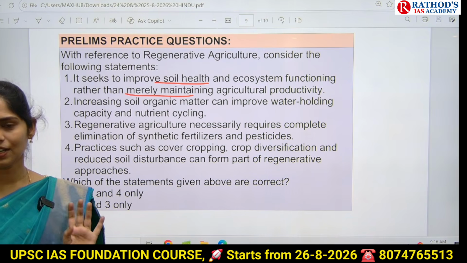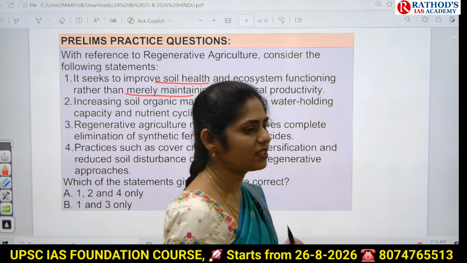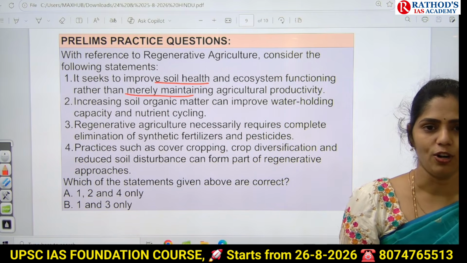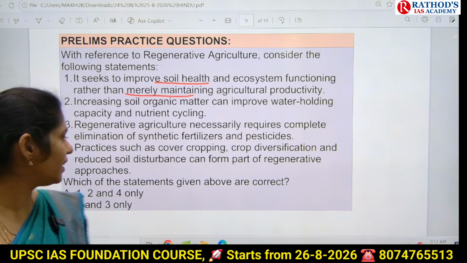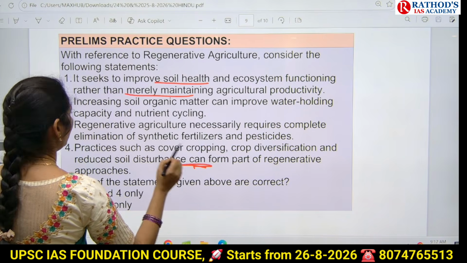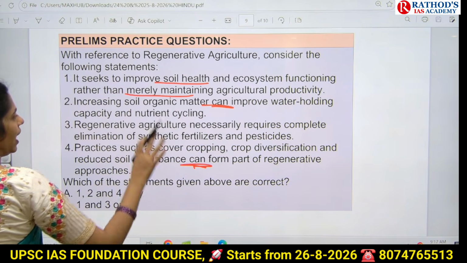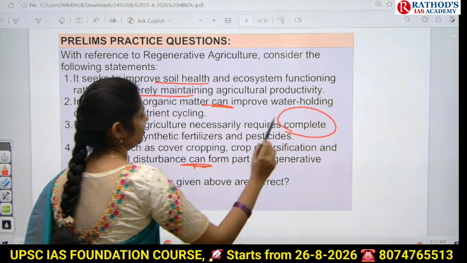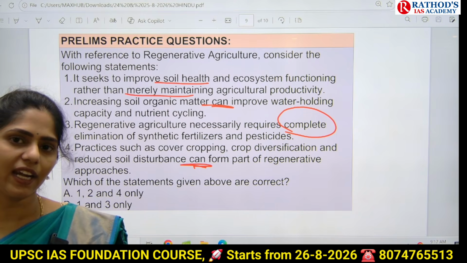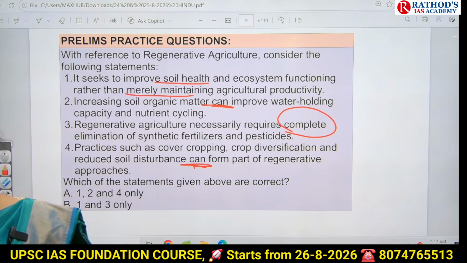While you are seeing the statements, see whether they are general statements or extreme statements. Always 99.99% extreme statements will be wrong. Whenever you have moderate words like 'can', that is fine. Here we have 'completely', which is an extreme statement. Sometimes we need to spray pesticides or insecticides if the crop is entirely attacked by a pest, right? So we cannot completely avoid them, because with the natural products we use, sometimes the effect will be slow and delayed. Okay, the answer is 1, 2 and 4.